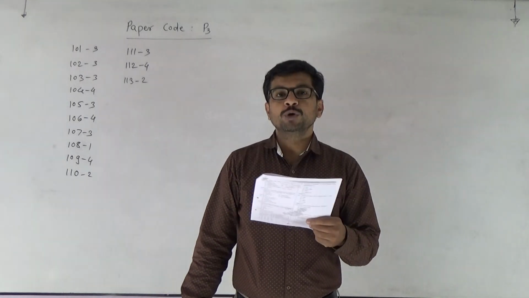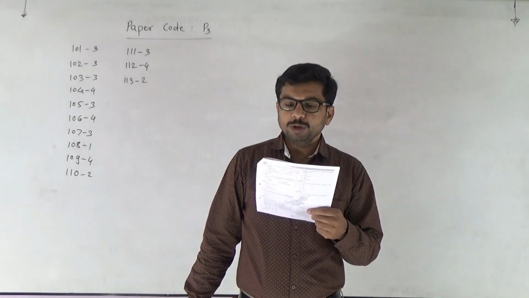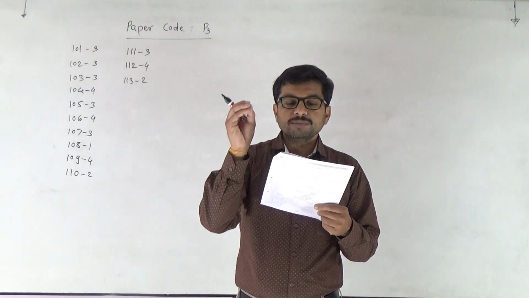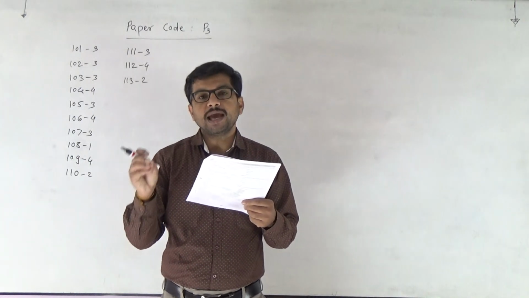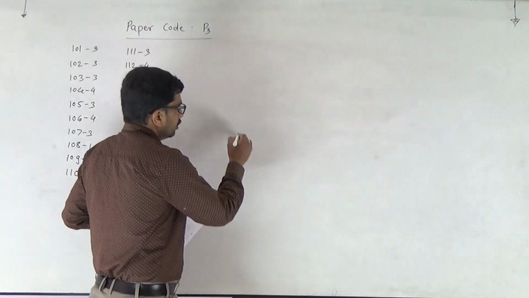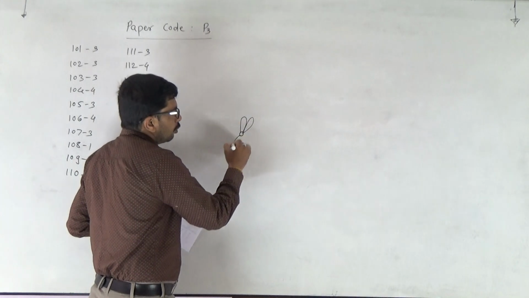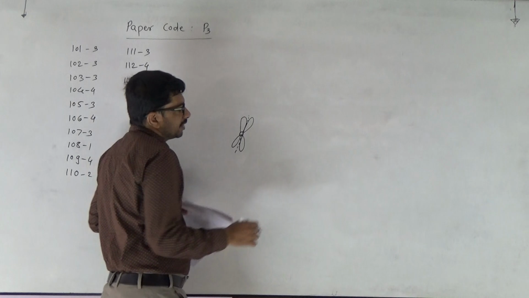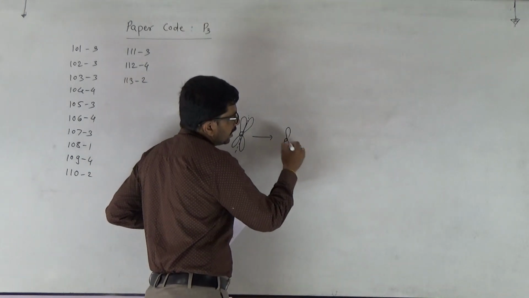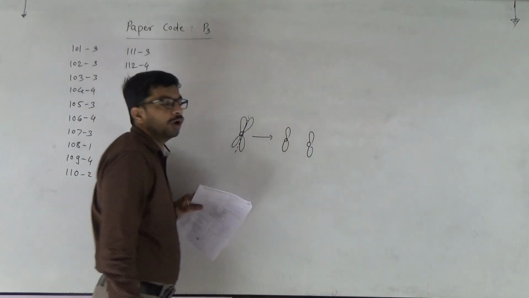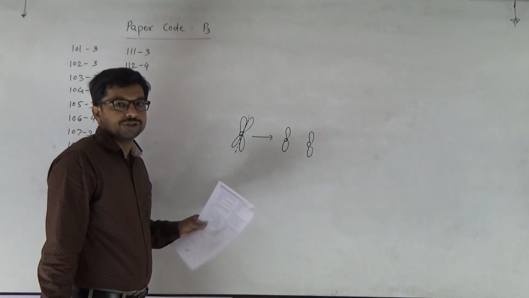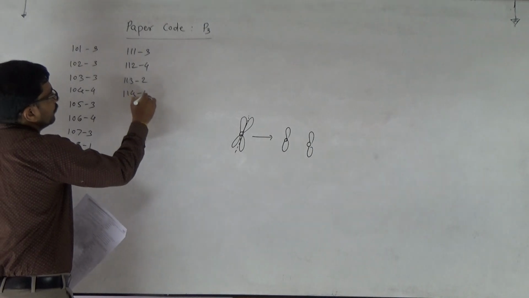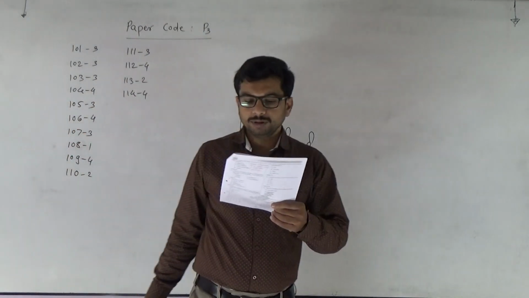Next, 114. Which of the following stages of meiosis involves the division of centromere? In meiosis, the centromere is divided in anaphase second. In the anaphase, the centromere is divided and the sister chromatids separate, and these sister chromatids now act as the daughter chromosomes during the process of anaphase second. So 114, fourth one.